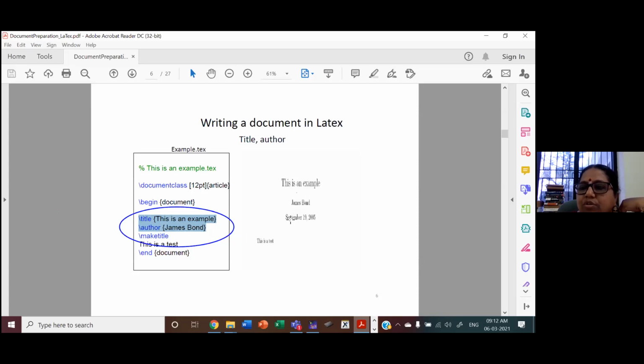But if you want to write the date, like your post date, the date of your submission or something like that, you have one command, date, and you can give a particular date. That is possible. So after make title, you have the contents. This is a test. So you see here, when you compile this, you have it this way. So I'll show you that.